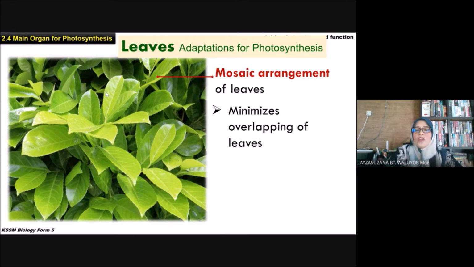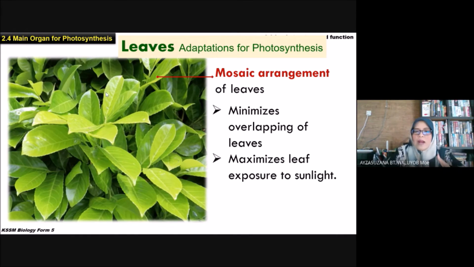So when there is less overlapping of the leaf, the photosynthesis can carry out very successfully. Maximize leaf exposure to sunlight. So bila the overlapping dia minimize, photosynthesis tu boleh menjadi sangat optimum, kerana bila tak ada overlapping, maksimum daun yang boleh terdedah kepada cahaya matahari.